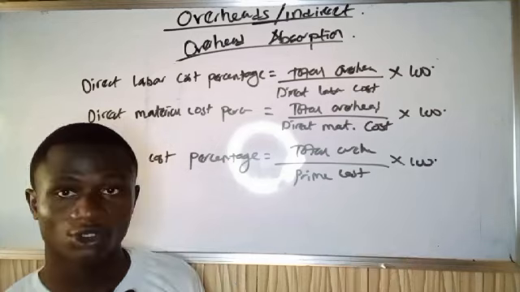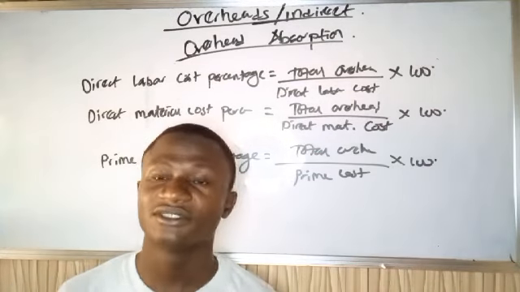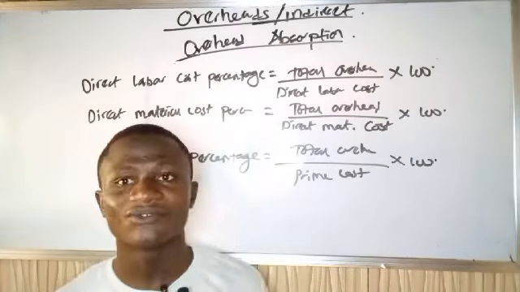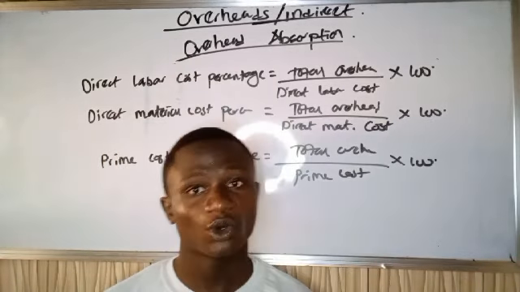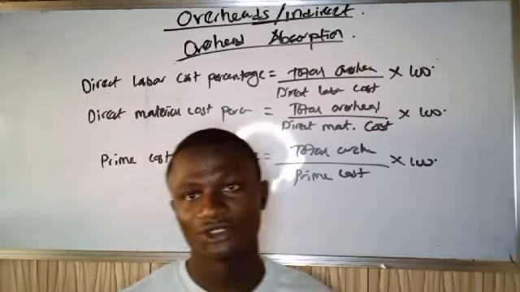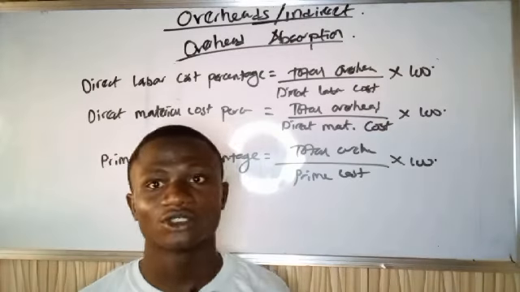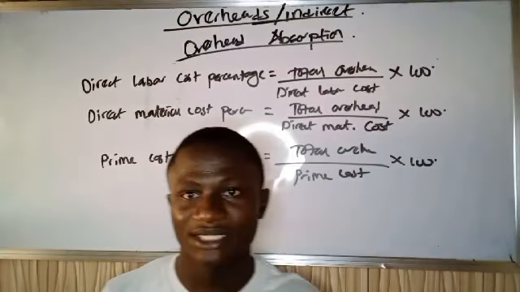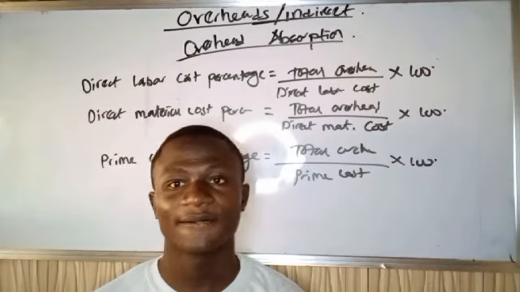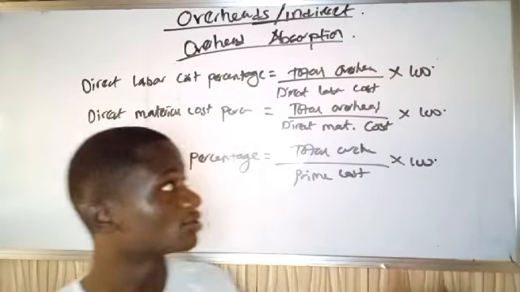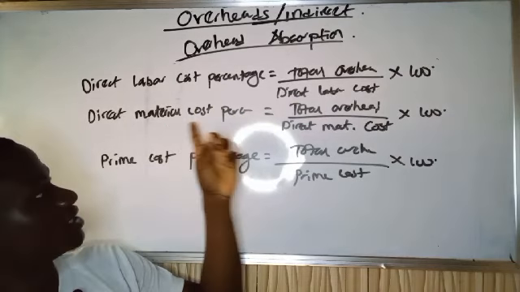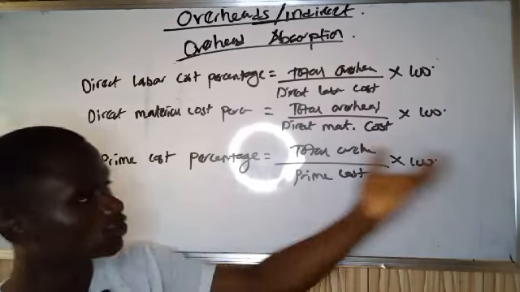This one too, you also come across them, but on very rare occasions. So let's take a question. Let's calculate the overhead absorption rate using all these formulas. Overhead absorption rate using the total units produced, overhead per unit. Overhead absorption rate per labor hour, that means divided by labor hours. Overhead absorption rate per machine hour. Overhead absorption rate per direct labor cost percentage, direct material cost percentage, and prime cost percentage.